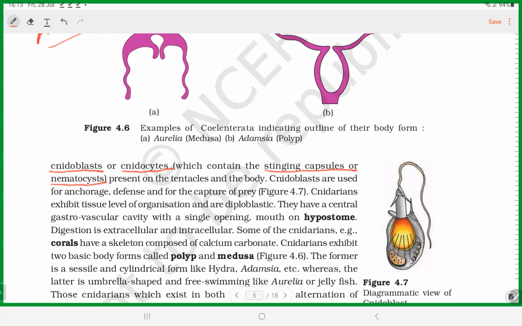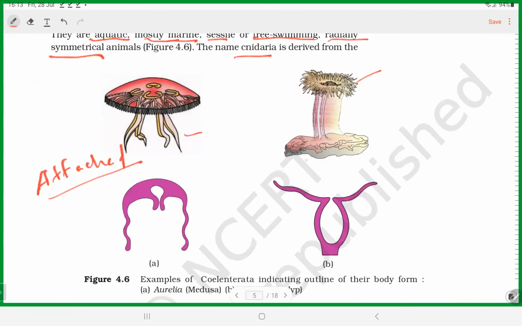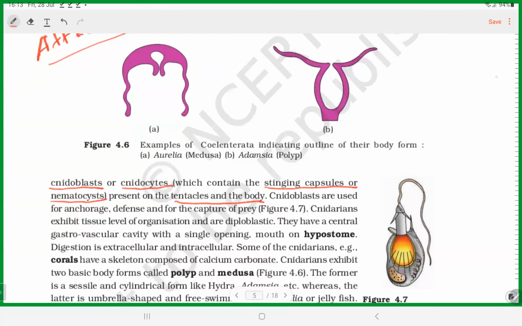Basically, they are cells present on the tentacles of the body. You can see the tentacles on the body. So in the tentacles, they have nematocysts or cnidocytes.